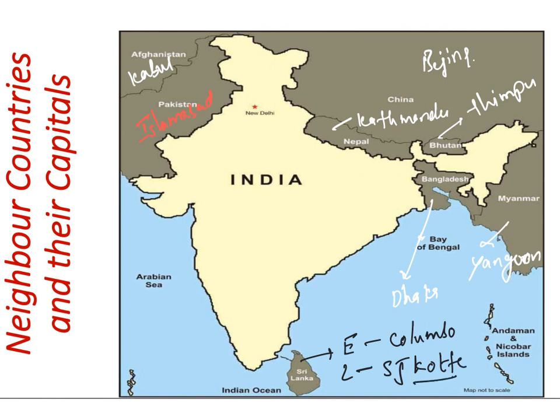And here is the Maldives, at the bottom. The capital of the Maldives is Male. So remember India's neighbors and their capitals.